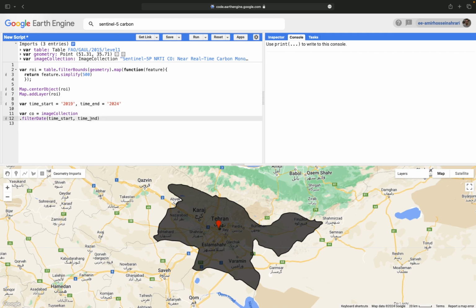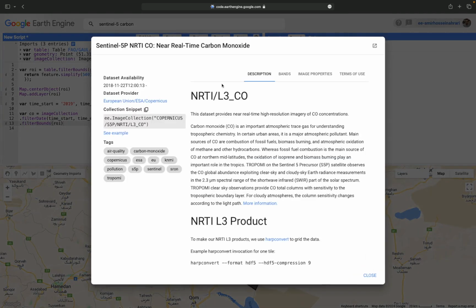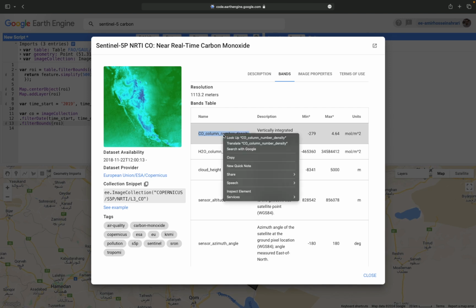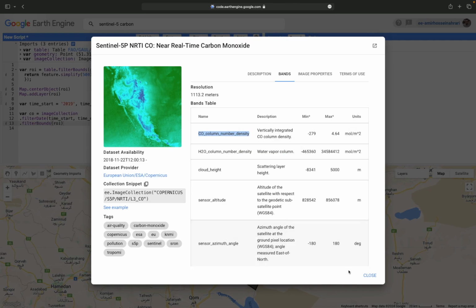So for the next step, we need to set a filter bound for this data. That filter bounds our satellite data, calling data for the specific region we are working on, Tehran in this tutorial. As there are various bands in this product, we need to find the target band, which here is carbon monoxide column number density. It's very simple, copy and paste it.